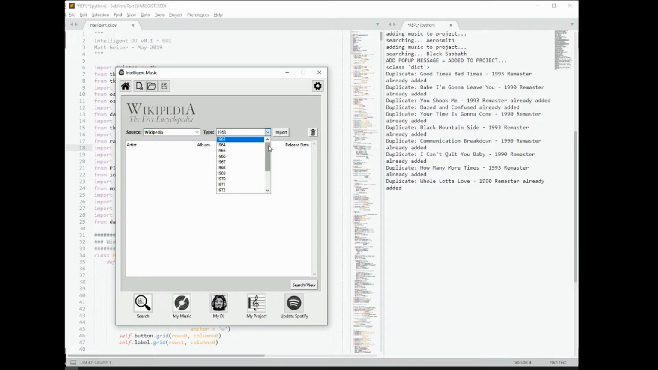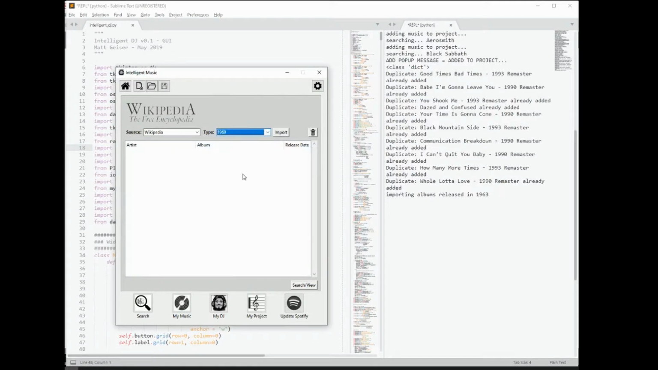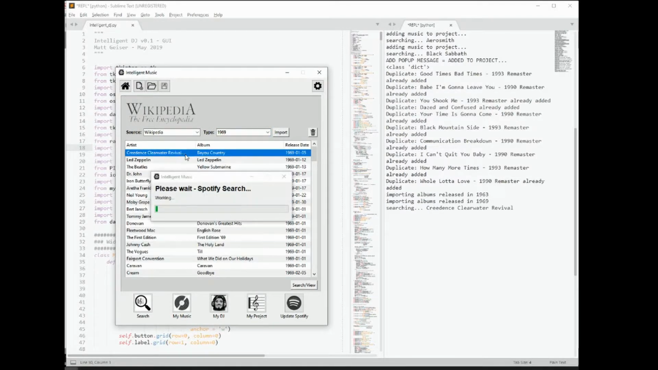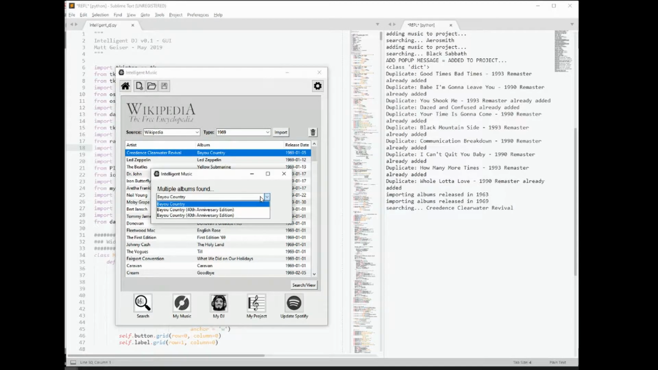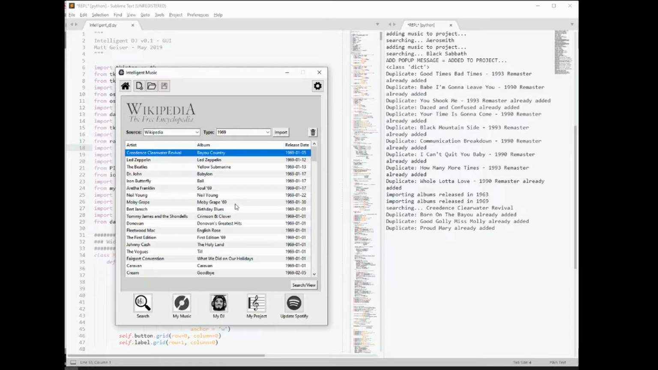A new feature that I added for imports is taking a look at Wikipedia. And so I have from 1963 to 1979, the application will go out and basically import from the Wikipedia page the albums that were released by their release date. So there's 1963 there. In the spirit of 1969, let's stay on 69. And we were listening to some CCR, so why don't we take a look and see if we can find that one out there. Again, multiple copies. 40th anniversary, I guess we're on the 50th anniversary now, so why don't we just stick with the original, add that to the project, and we're good.